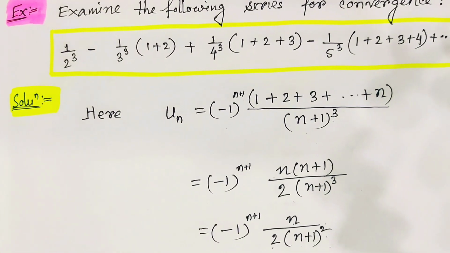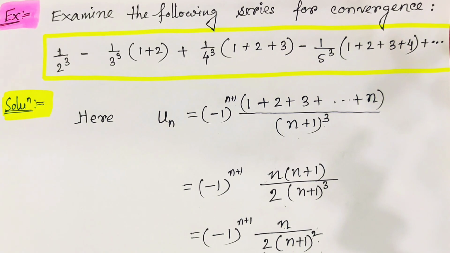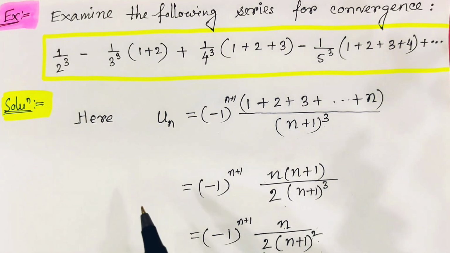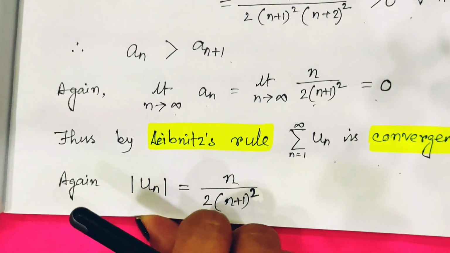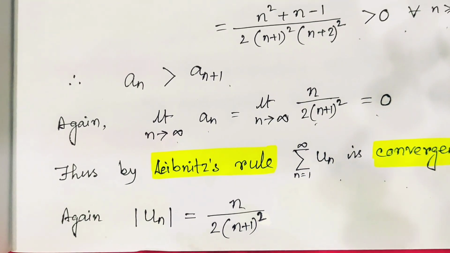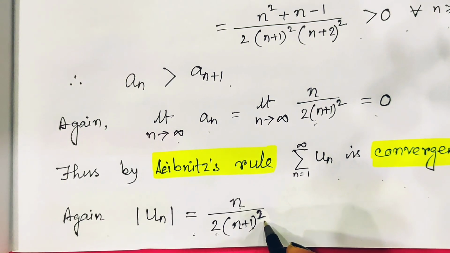Now we should verify the absolute convergence of this series. When we consider absolute convergence, we have to take the mod of un. So when we take the mod of un, we will find un is equal to n divided by 2 into n plus 1 its whole square.